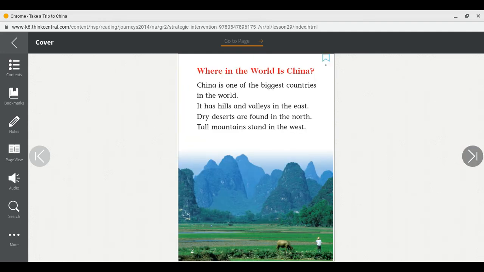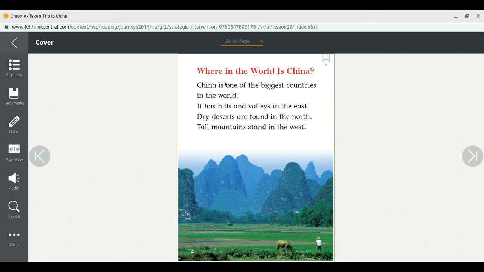Where in the world is China? China is one of the biggest countries in the world. It has hills and valleys in the east. Dry deserts are found in the north. Tall mountains stand in the west.